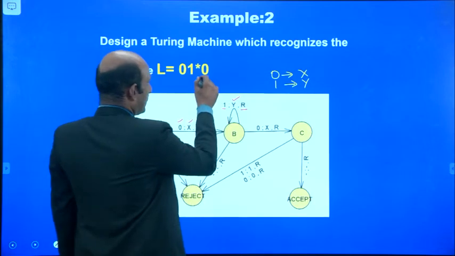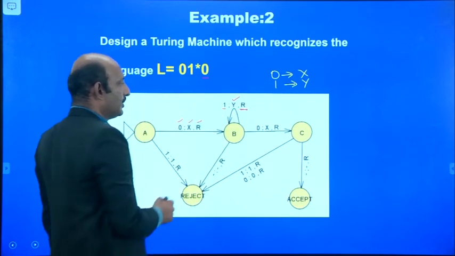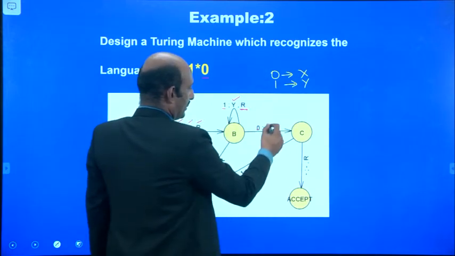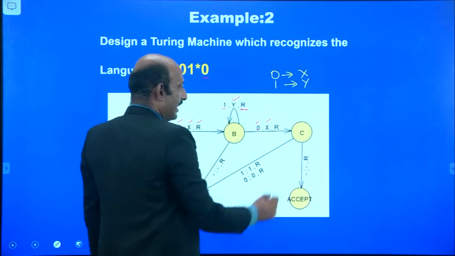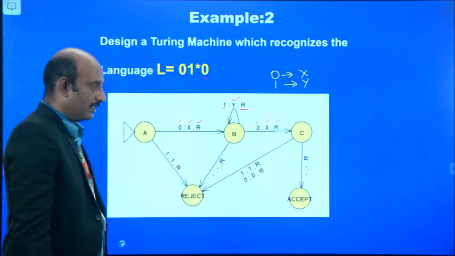Then, after moving to the right, if it again encounters a 0, the 0 is replaced by x and the head moves to the right position.